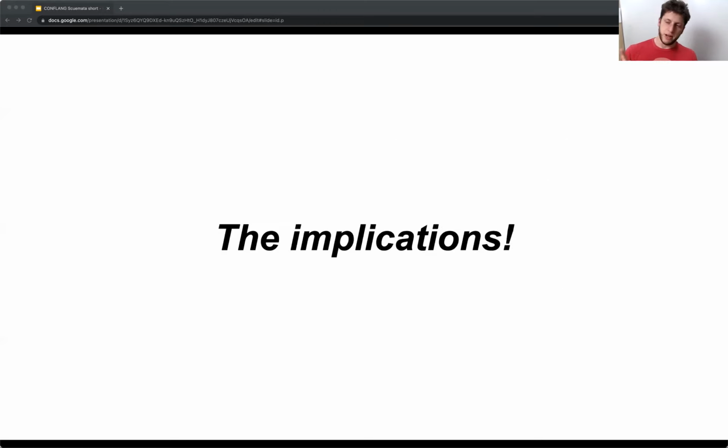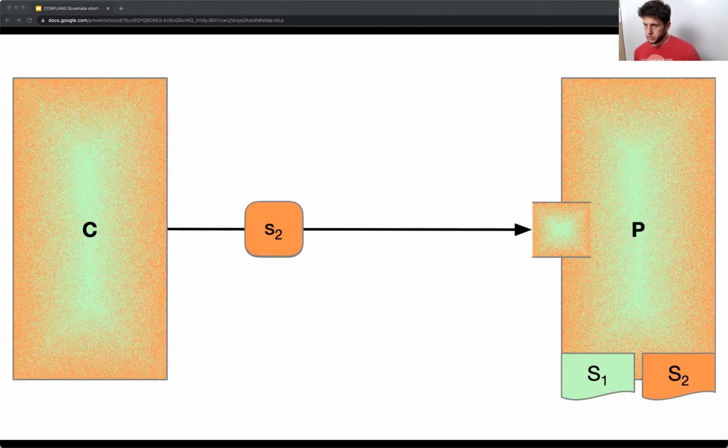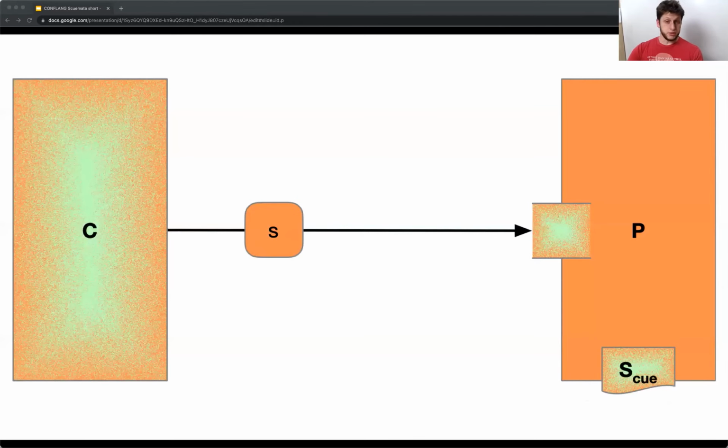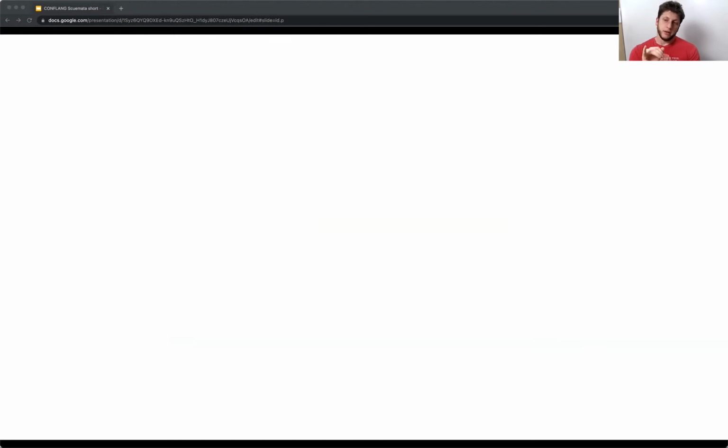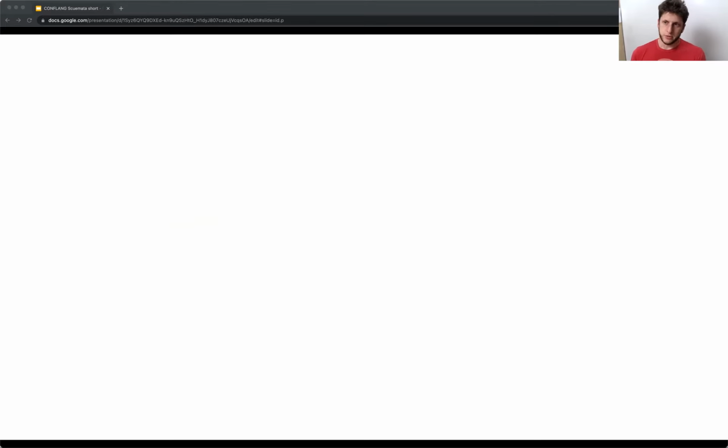The implications, back to our tragedy of Pixas. Here's where we left off. We have complexity spewed all over the place in C and in P. If we're using Schemata, though, this does what we want. It encapsulates that complexity at the boundary for P. Great, okay. But it also applies to C equally well. There's no reason that C shouldn't be able to use Schemata in the same way. A bunch of interesting degrees of freedom here. Don't have time to talk about them more.